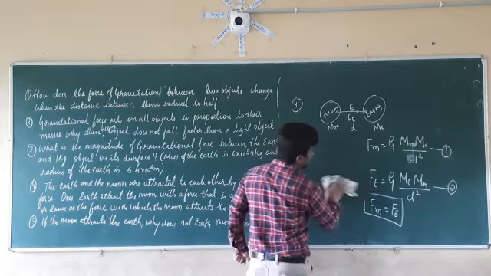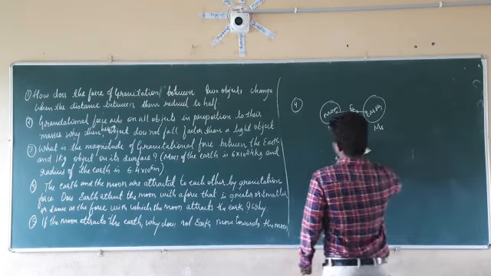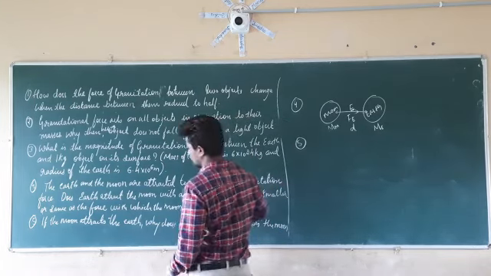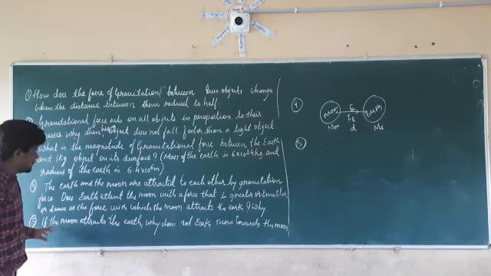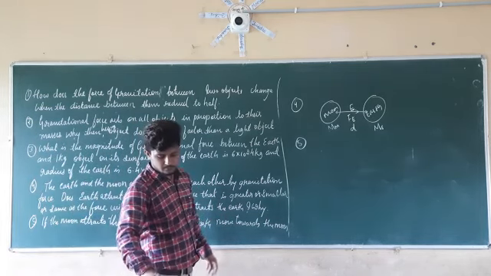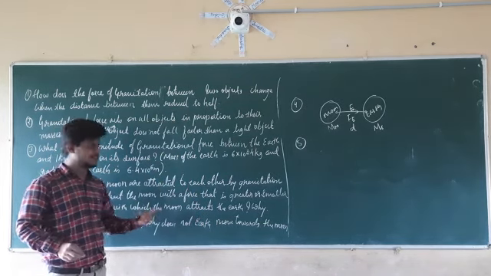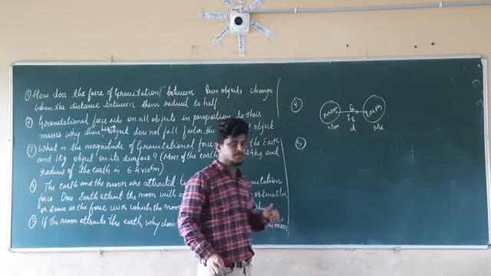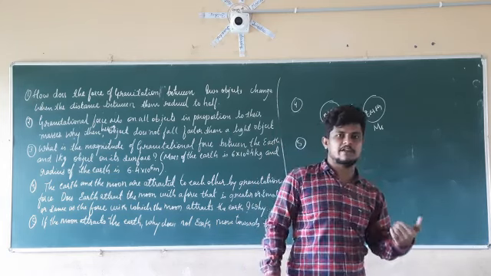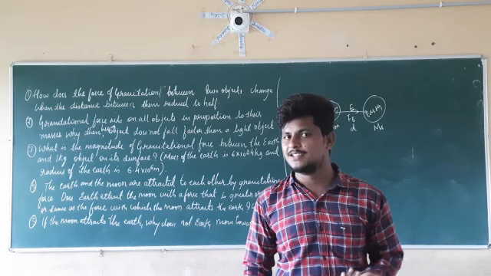Next, consider the fifth question here. What is the fifth question? If the moon attracts the earth, why does the earth not move towards the moon? See here, you already know that the magnitude of the gravitational force of the earth as well as of the moon are both the same.